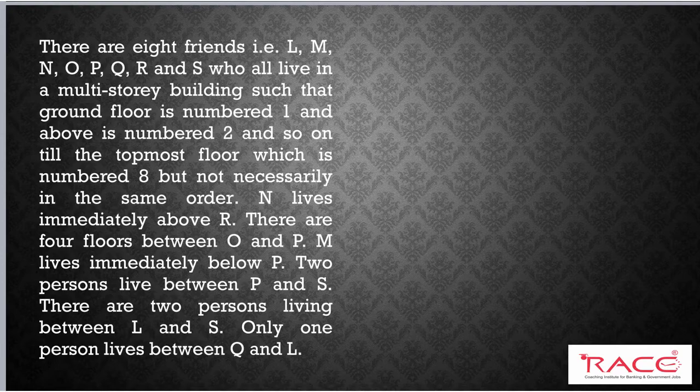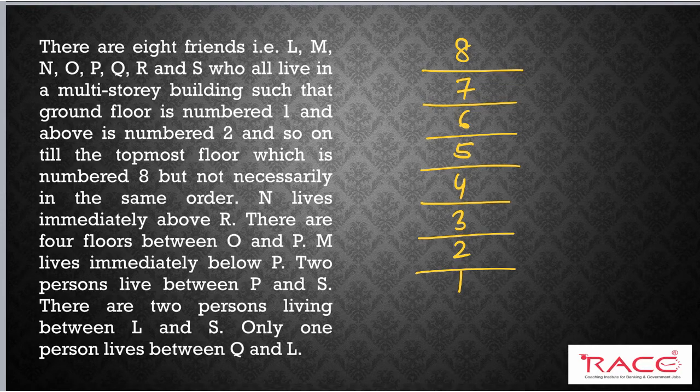And how are we going to write it? So 8 7 6 5 4 3 2 1. These are 8 floors and 8 persons are living on these 8 different floors. We don't know which person is living on which floor. That we have to find out. Some information will be direct, which we can directly put in this arrangement, and if we have indirect information we will write it separately. So let's start solving this question.